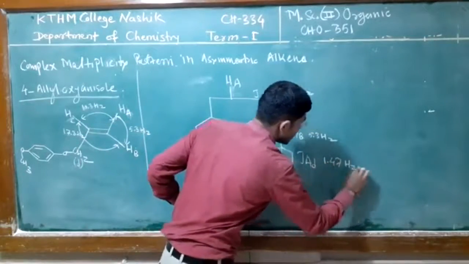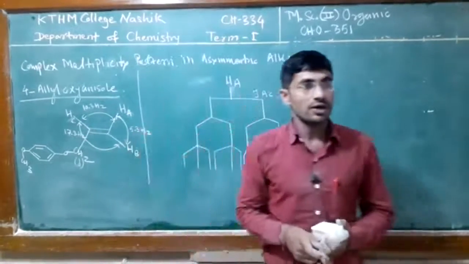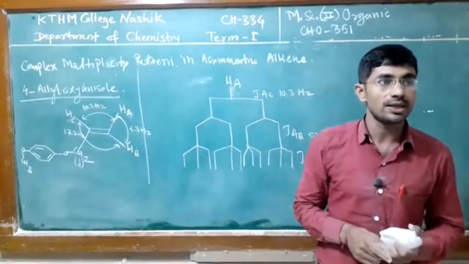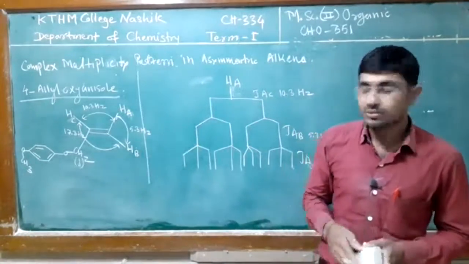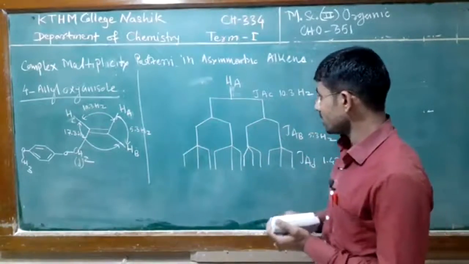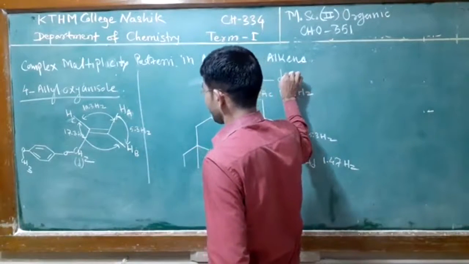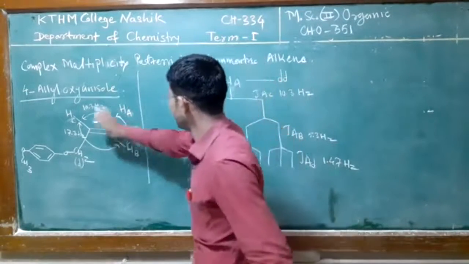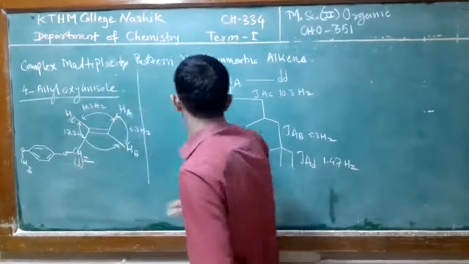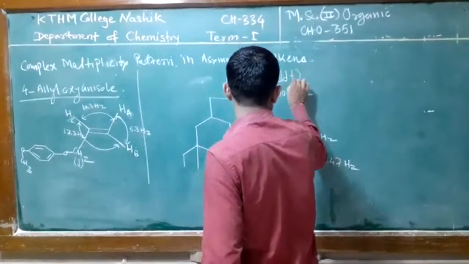This is allylic coupling. So when you observe this Ha proton, the signal is a doublet of doublet and triplet.